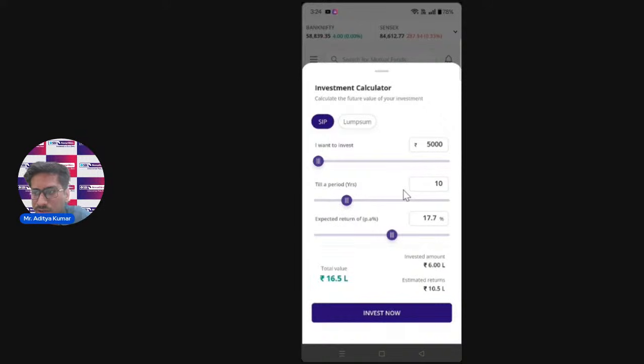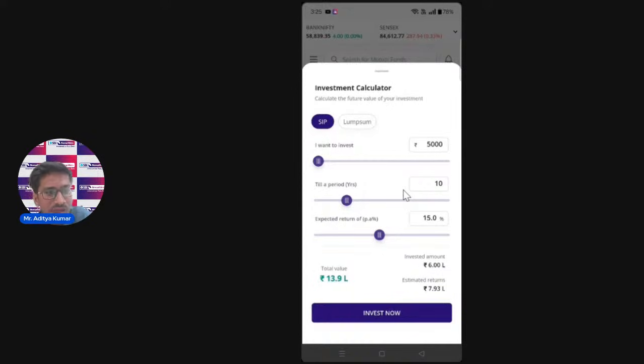So you can see after 10 years of time, my money has the invested amount that I have done. If I do a monthly SIP of 5,000, your invested amount has grown up to 6 lakh, but the returns that you can estimate, if the fund has consistently given you, let's say 15% every year, then the estimated returns you can expect from that fund is 7.93.